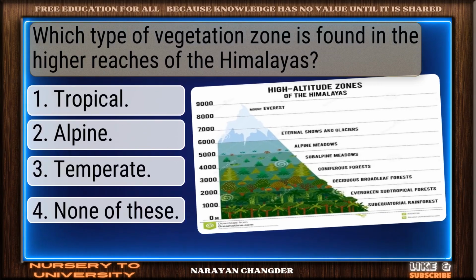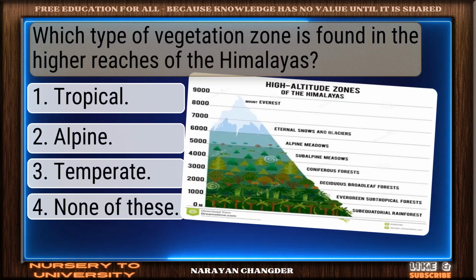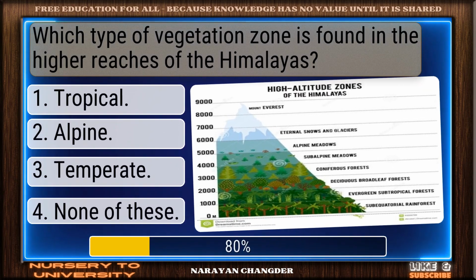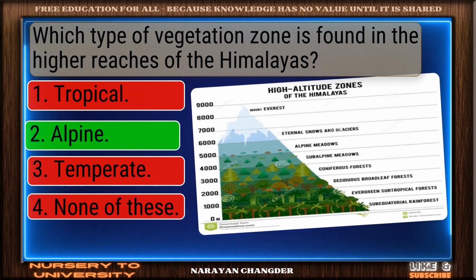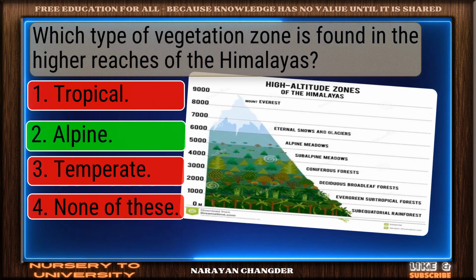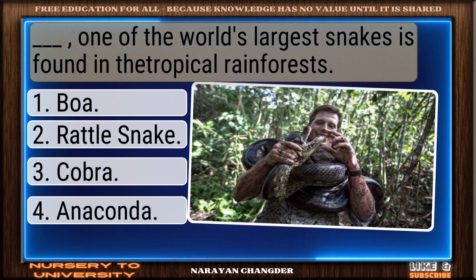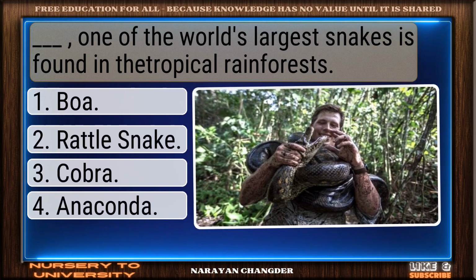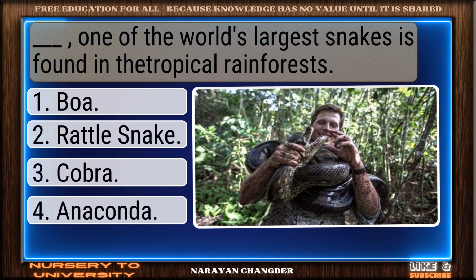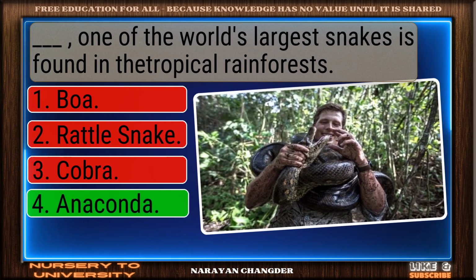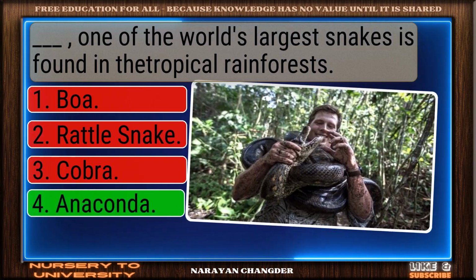Question number 80. Which type of vegetation zone is found in the higher reaches of the Himalayas? Good job. Your answer alpine works well here. Question number 81. Dash, one of the world's largest snakes, is found in the tropical rainforests. You're right. Anaconda is the correct answer.